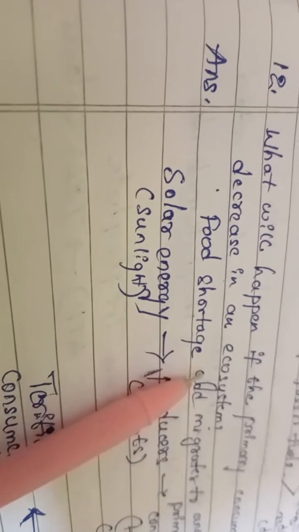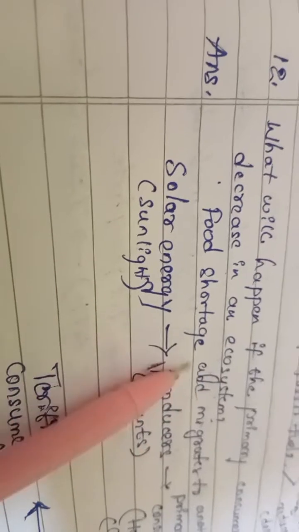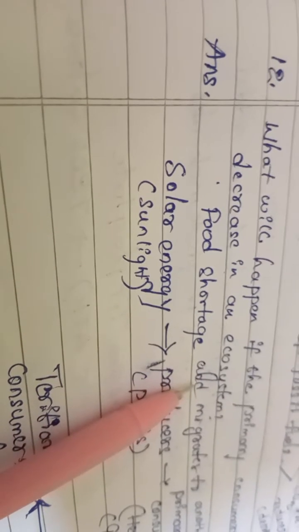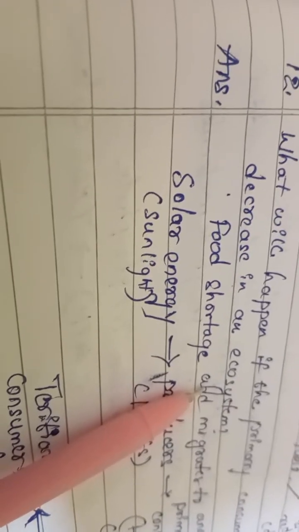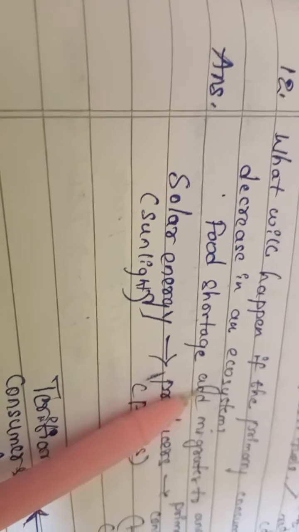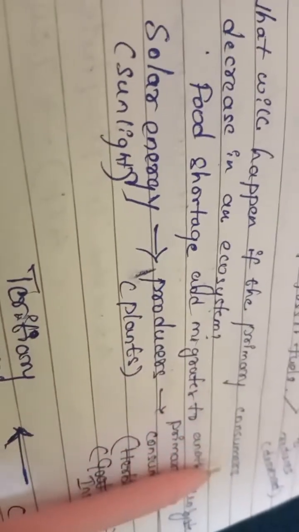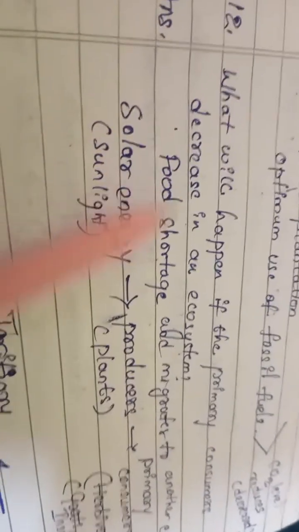In these ecosystems, the organisms will depend upon other organisms for food especially. Okay. The question is, what will happen if the primary consumers decrease in an ecosystem?